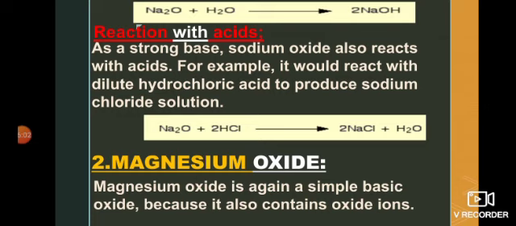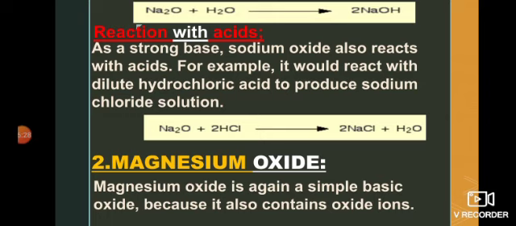As shown in the reaction, when sodium oxide is treated with cold water, it results in the formation of sodium hydroxide. Now, the reaction of sodium oxide with acids. As sodium oxide is a strongly basic oxide, when it is treated with an acid like dilute hydrochloric acid, it results in the formation of salt and water,